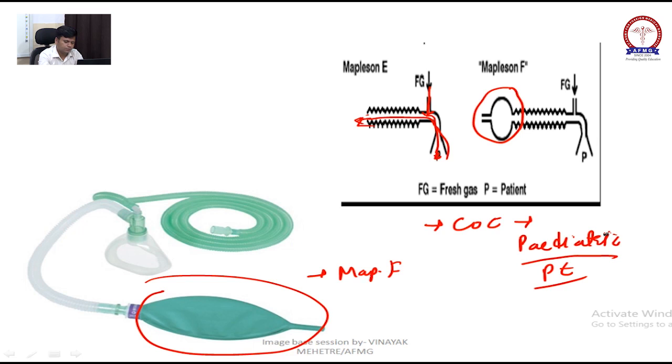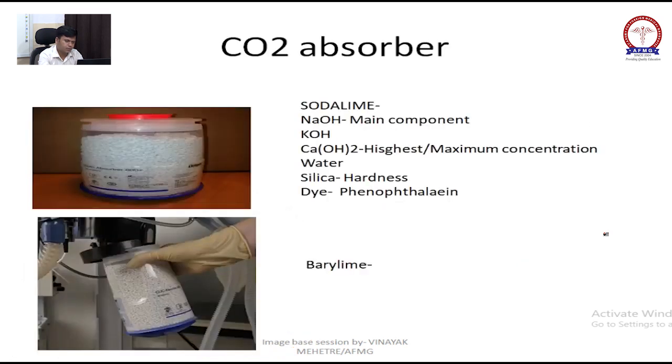Now, next, you have seen the image of the closed circuit. There we have seen the canister attached. The canister is actually the CO2 absorber, and the CO2 absorber most commonly used is soda lime.